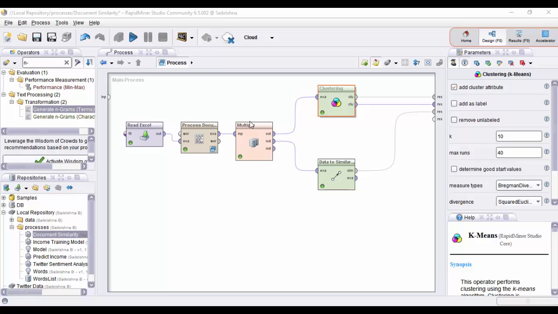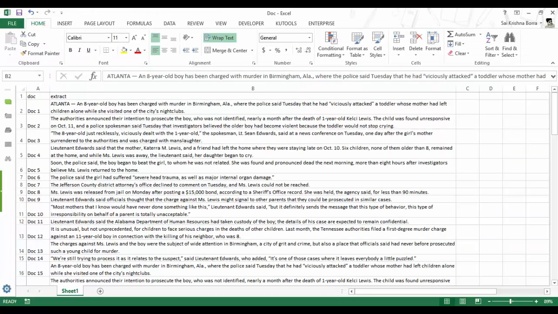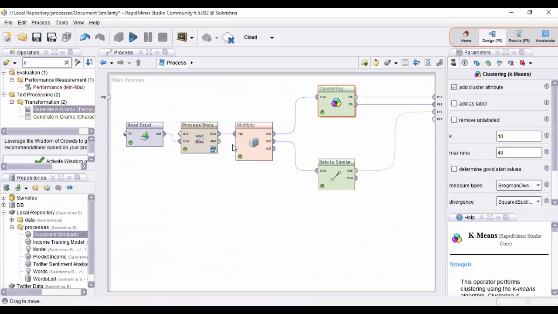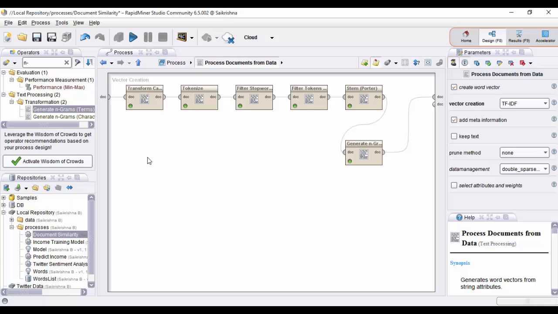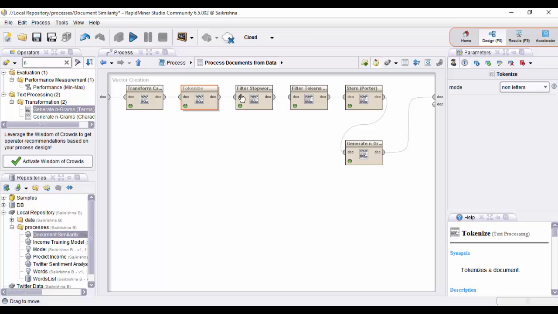Till now, we have seen how text mining can be used for sentiment analysis. Now, we would like to show how text mining can be used for finding the similarity between the documents and categorizing them into clusters based on their similarity. The documents are stored as rows in an Excel sheet, and we are feeding this Excel sheet to the process document operator. As we have observed previously, we are performing the same data pre-processing steps like transforming, tokenization, filtering, and stemming.